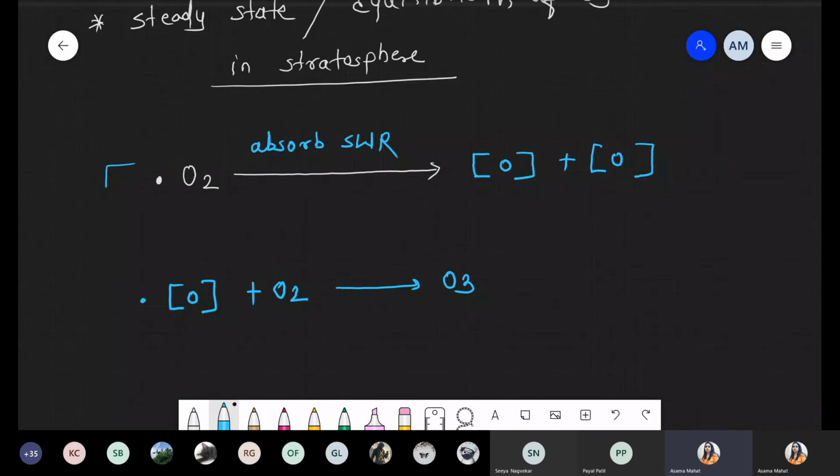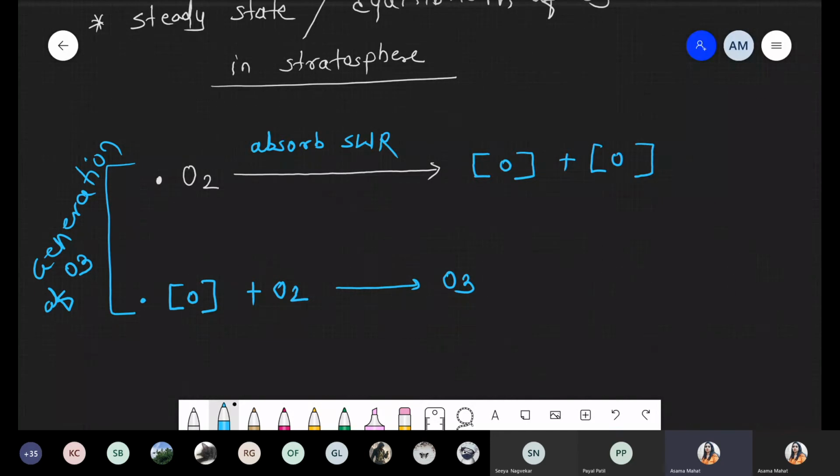So this process was the formation, that is, we are talking about the generation of O3, because its concentration should be maintained at an appropriate amount. Less concentration is harmful, more concentration is also harmful. So that's why we have to maintain the equilibrium. We have to maintain the steady state condition.